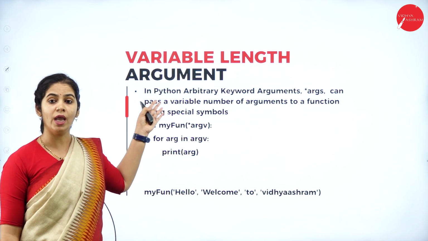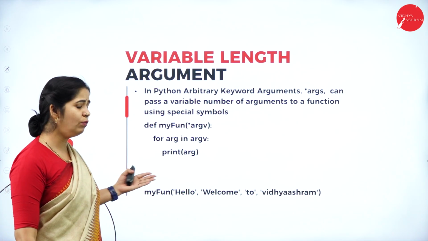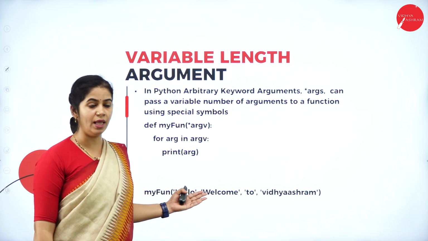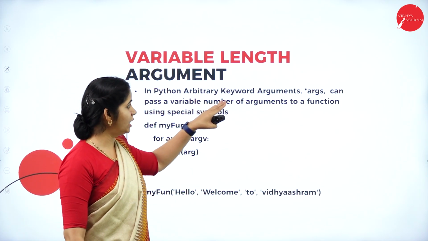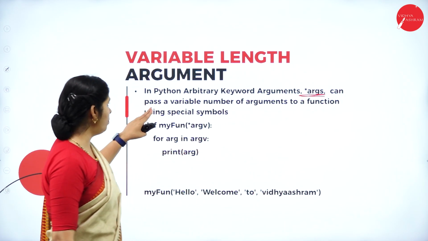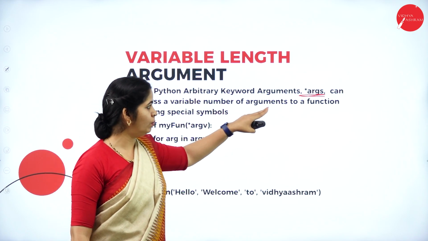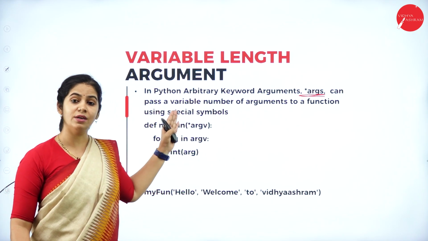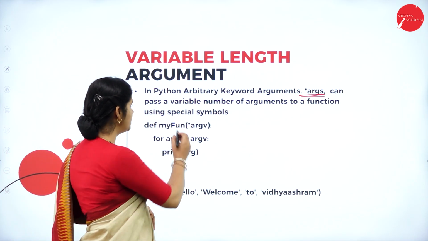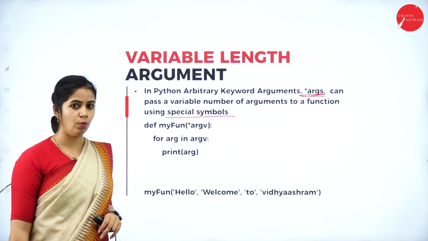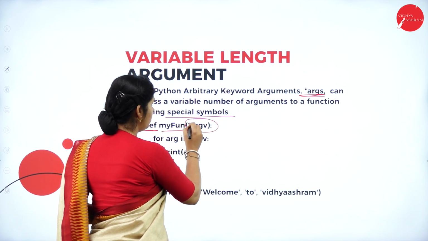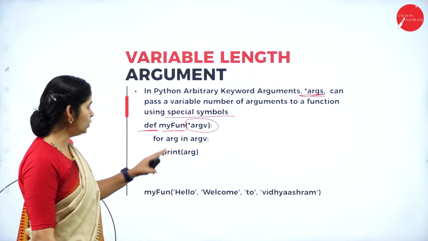Next important is the variable length parameter. Here we can vary the length of the parameters. That is called a variable length parameter. In Python, arbitrary arguments like args can pass a variable number of arguments to the function. It can pass different lengths of arguments as a parameter using specific symbols. We can define one function, my function. This is the keyword we are supposed to use.